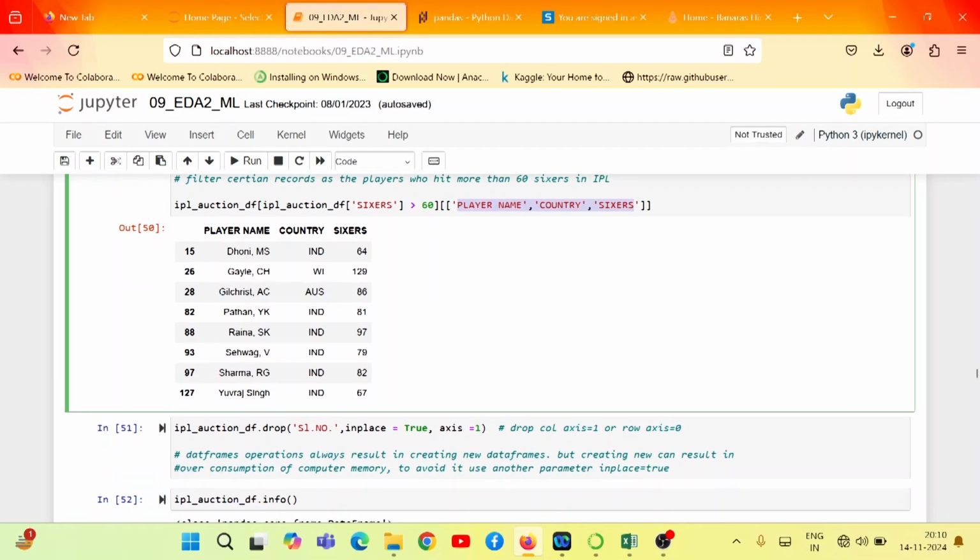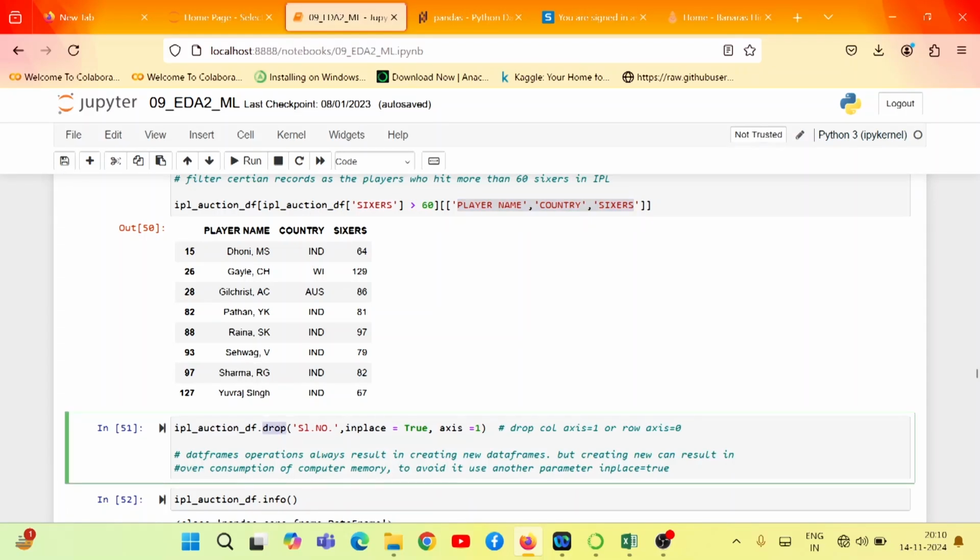Now the important part is this drop, right? To remove a column or row, we can use the drop method on the data frame. It takes the parameter axis to specify whether a column or row needs to be dropped. If you want to drop a column, pass the column name and axis equal to 1. And if you want to drop a row, pass the row index and axis equal to 0. So we will drop the column named serial number in the IPL data set, as we do not need this column for our exploration.